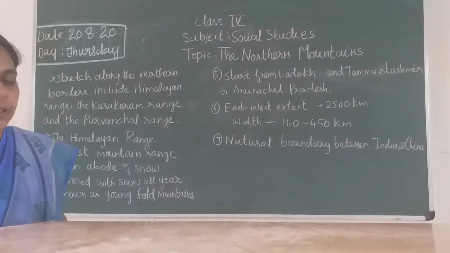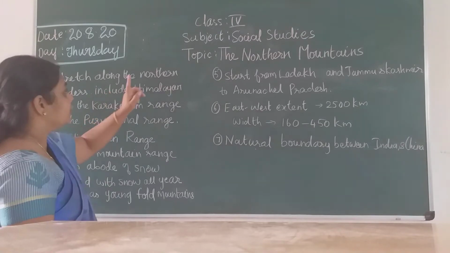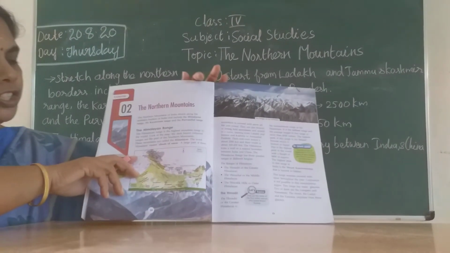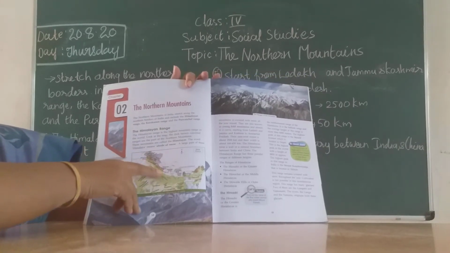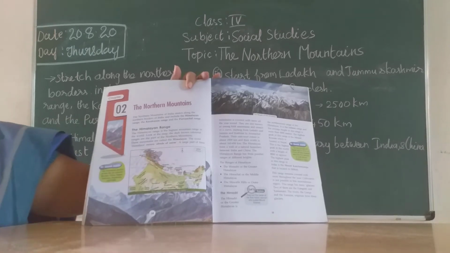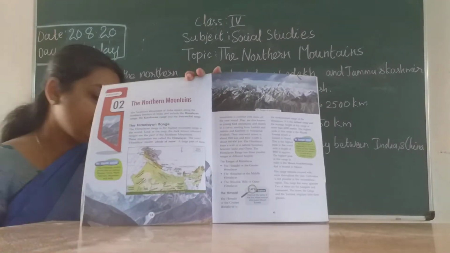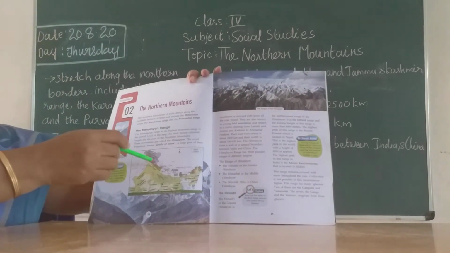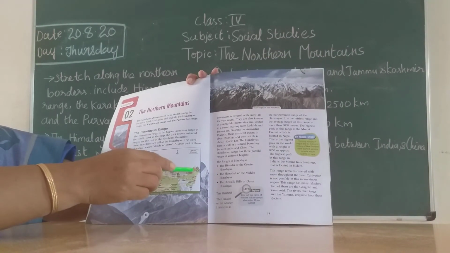So children, I wanted to show you in the map, in the textbook. Where these northern mountains are stretching, can you observe the brown color over here? This is your Karakoram range, then your Himalayan range, and then here you have the Purvanchal range.